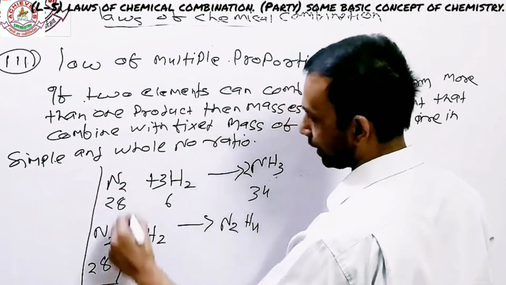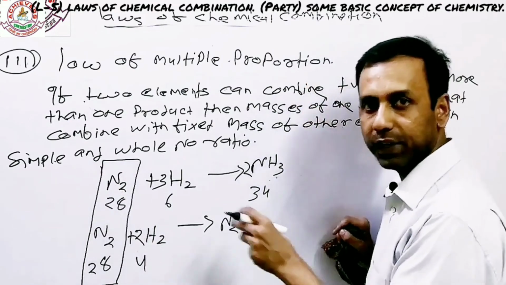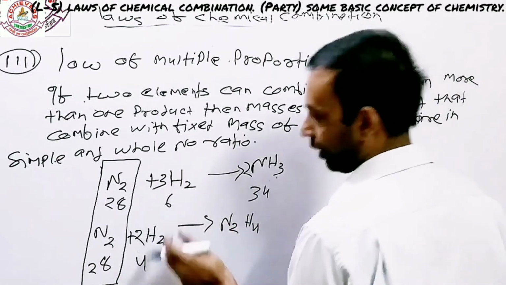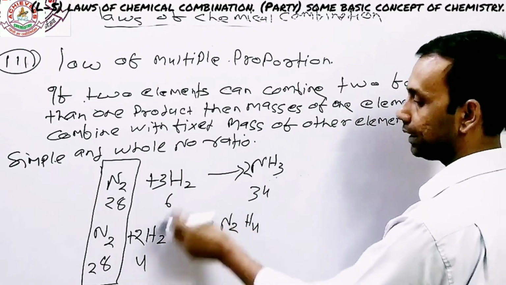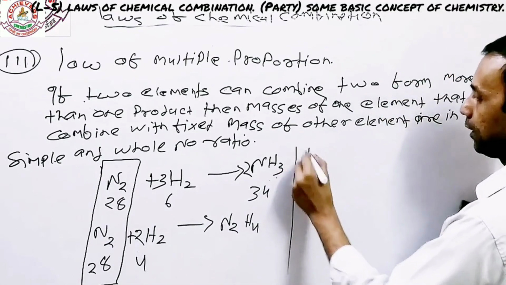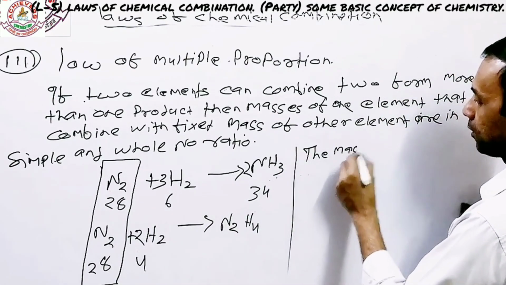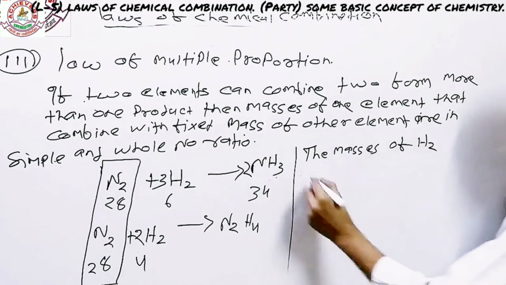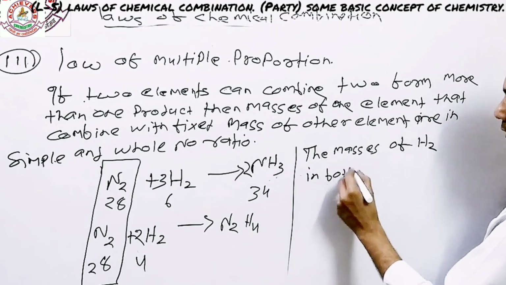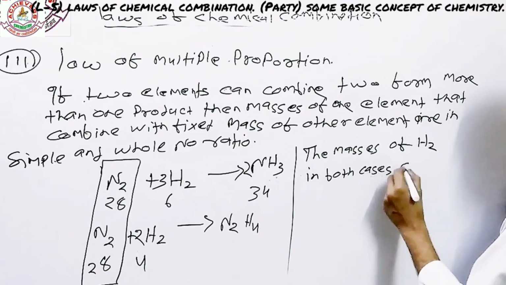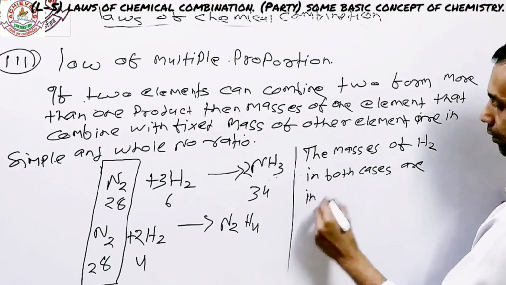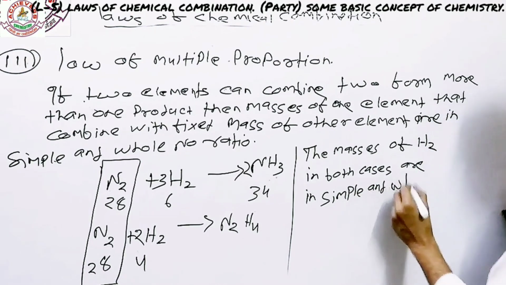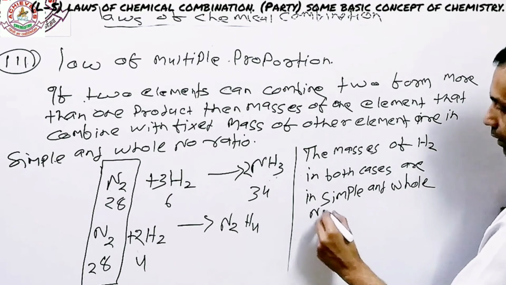So what you need to understand is that the mass of nitrogen in both cases are fixed. Nitrogen in both cases are 28 gram. However, the masses of hydrogen are definitely, as you can see, going to be in a ratio of 3:2. So the masses of hydrogen in both cases are in simple and whole number ratio. Whole number ratio.